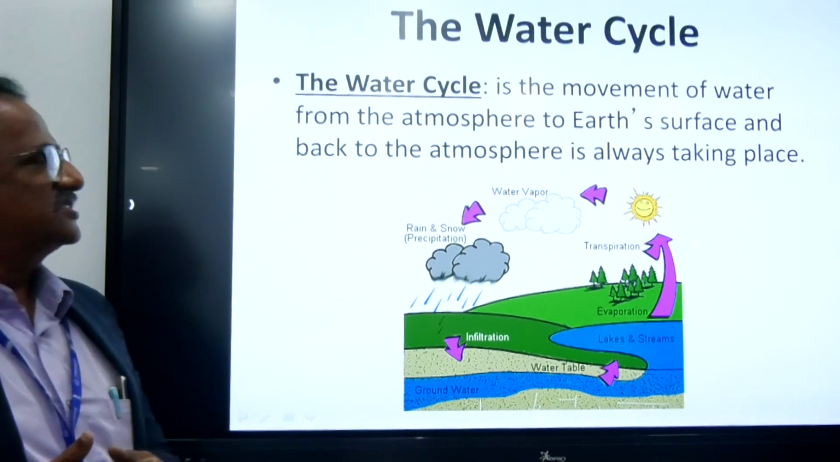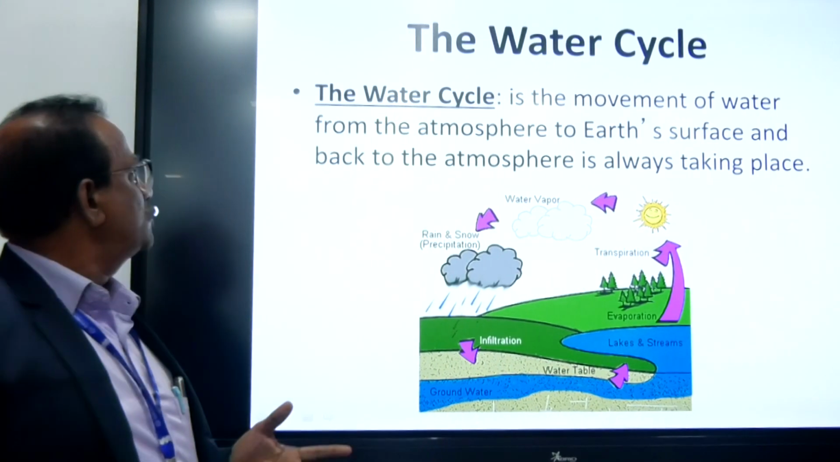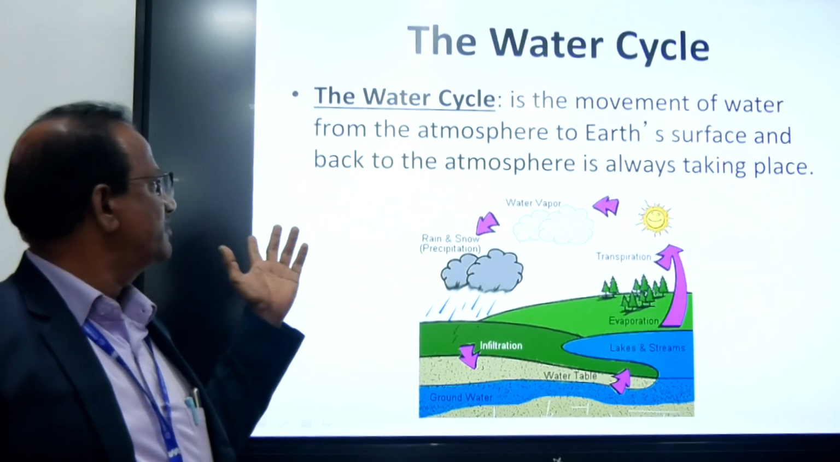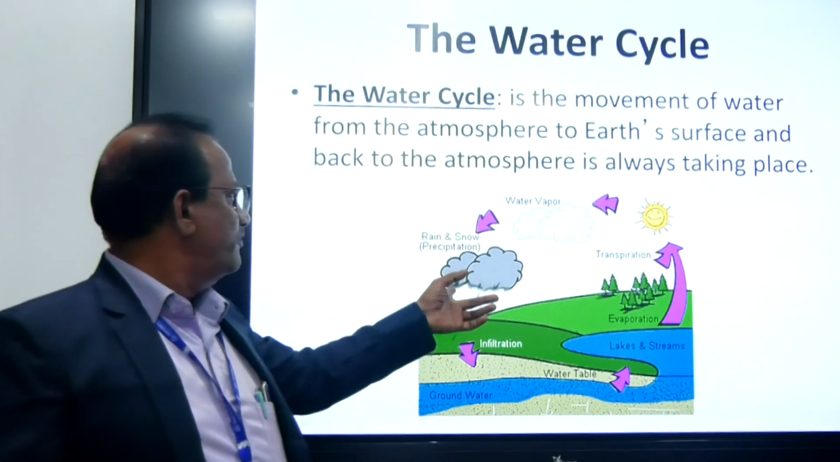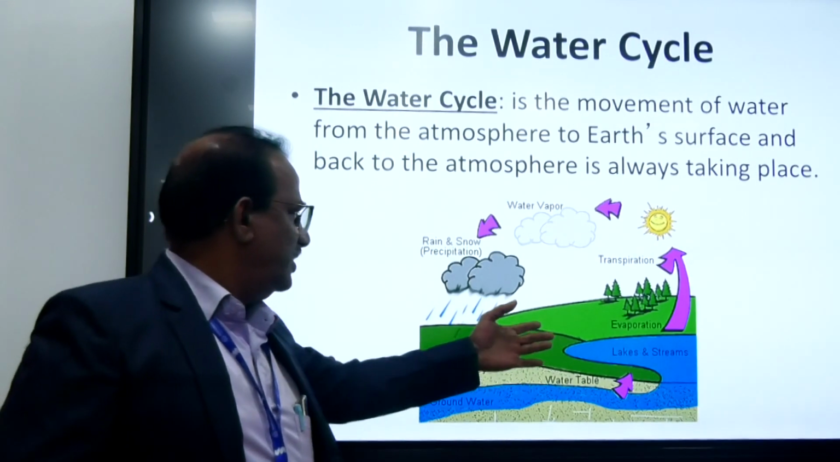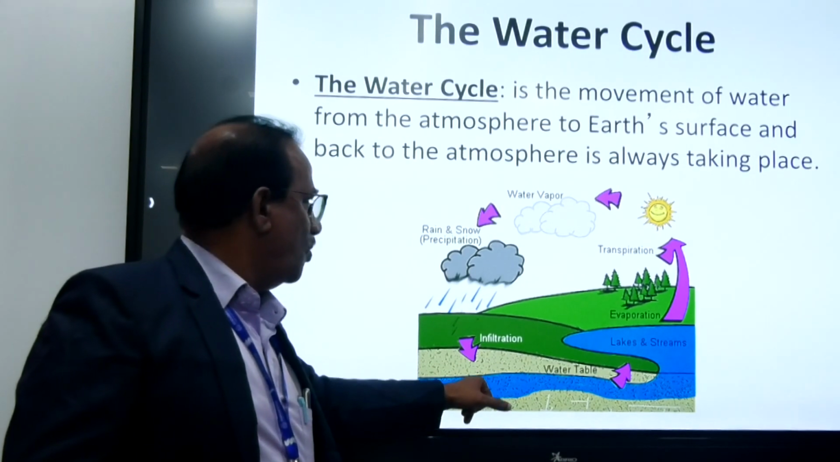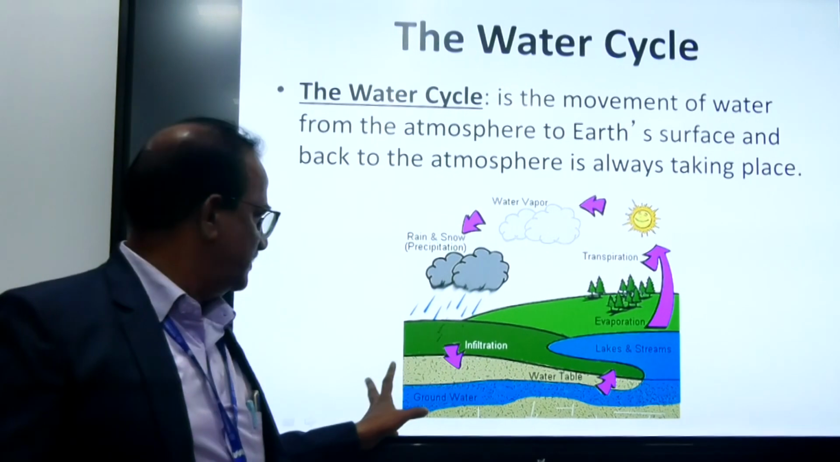Then, coming to the next one, the water cycle. This is the easiest cycle, everyone knows it. The water cycle is the movement of water from the atmosphere to the earth surface and back into the atmosphere. We get water through rain, it is stored in the lakes and sea water, and it infiltrates into the groundwater. Once it evaporates, again this cycle is called the water cycle.